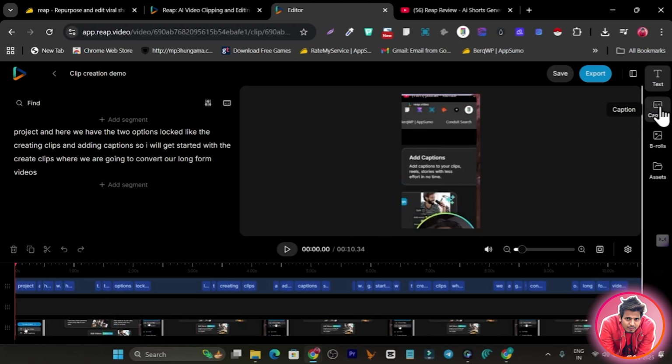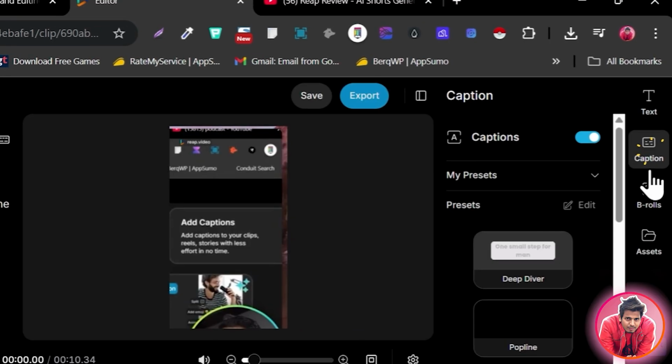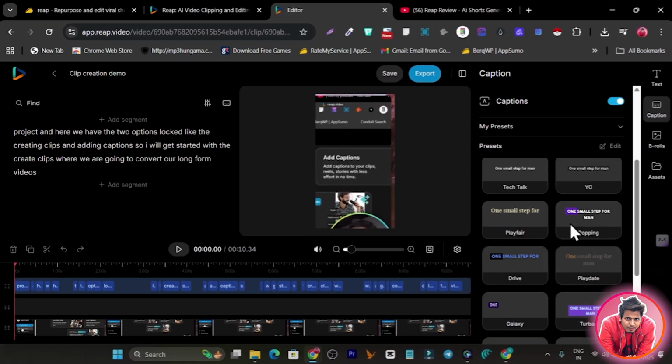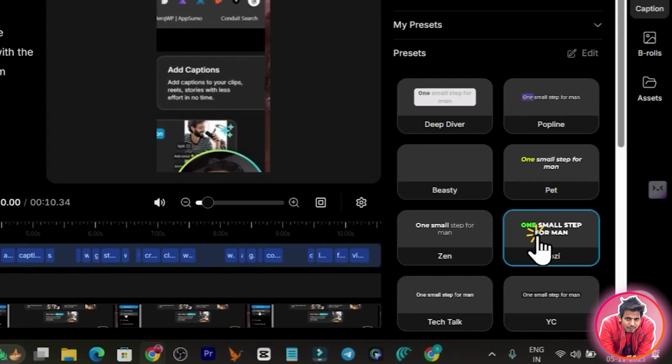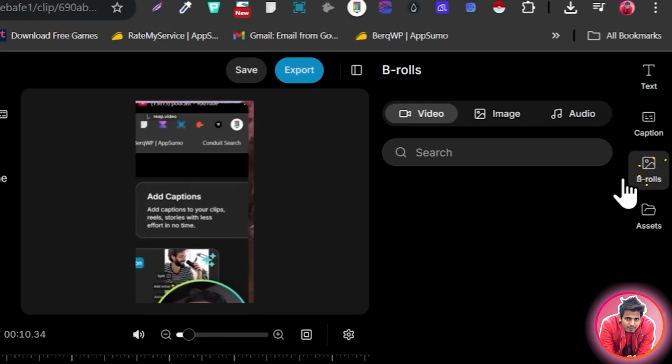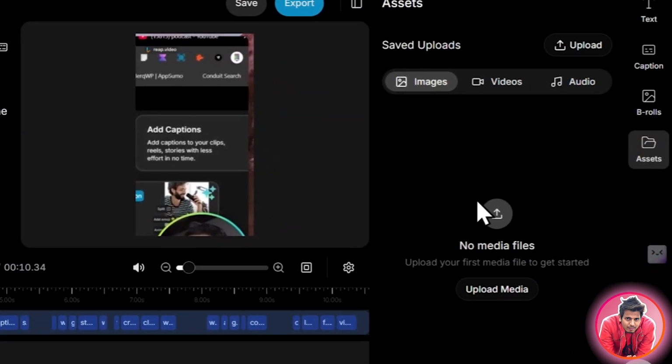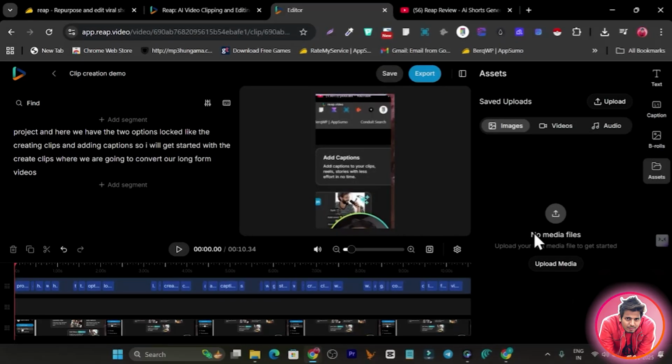From here you can add the text. This is for the captions, this is for adding the b-rolls. Okay, so I can just change the captions from here. I don't like this one, I can just choose this one. I can add the b-rolls here. There you can add videos, images and audios as b-roll, and these are the assets that you can upload from your device, and then you can add them to your reel.